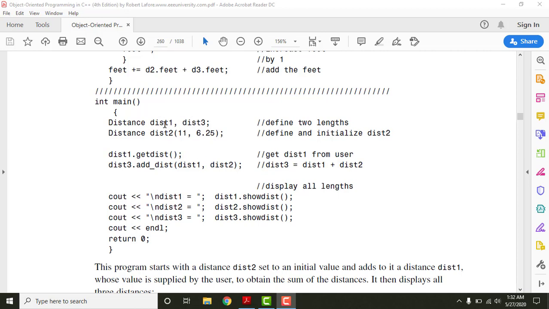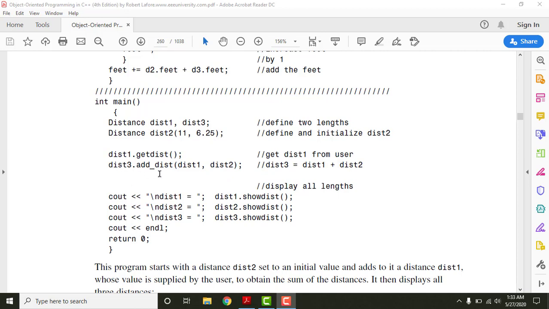So these two objects are initialized to the value of 0 and 0.0 with the help of the no argument constructor, or simply we can say the default constructor. And this object is being initialized with the help of the two argument constructor to the value of 11 and 6.25, and then we have given distance 1 and distance 2. Both these distances are given as an argument to this function, and then what this function will do is add these two values together and store the output in this distance here.